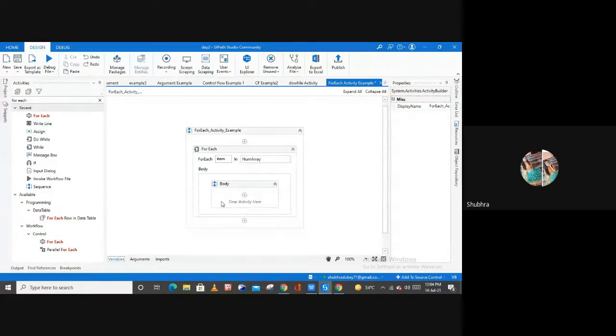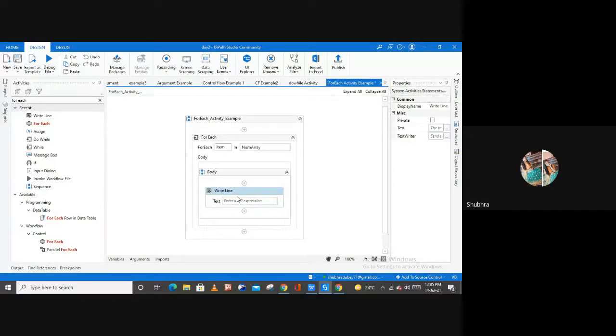And now what do we want to perform on this array? For this, I'm going to use a write line activity here. In this write line activity, let me type something: the length of array is, and then use your plus sign, and here you can simply mention your variable.